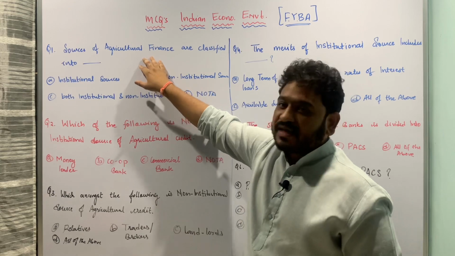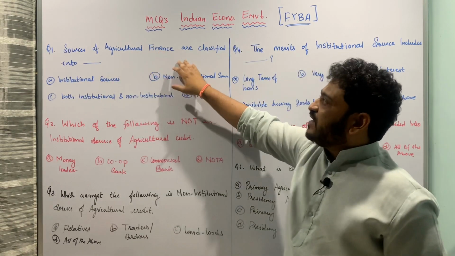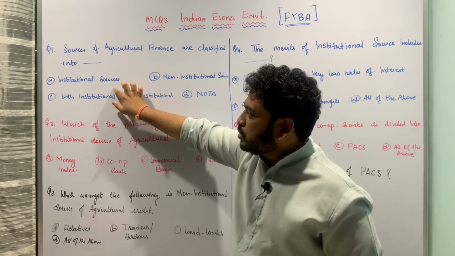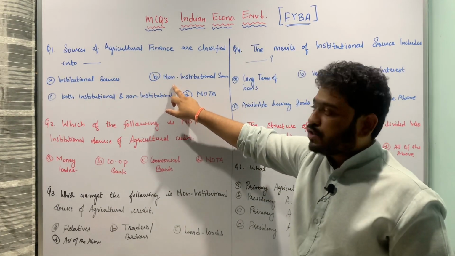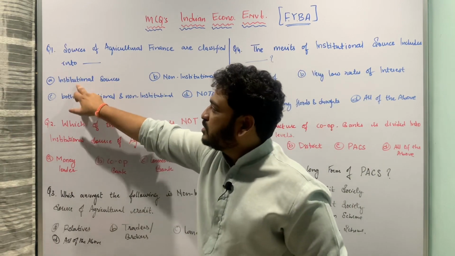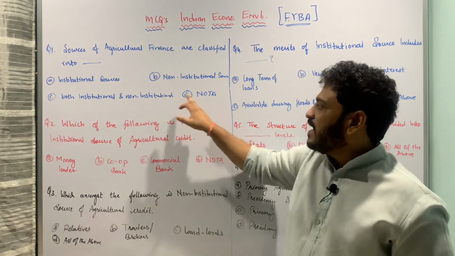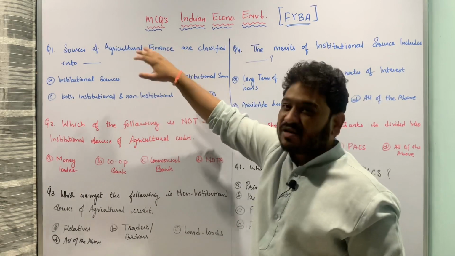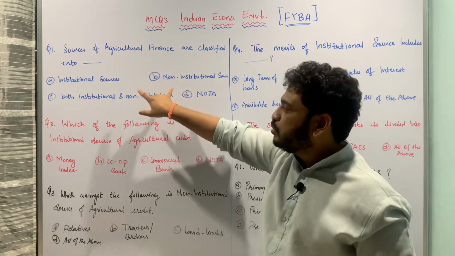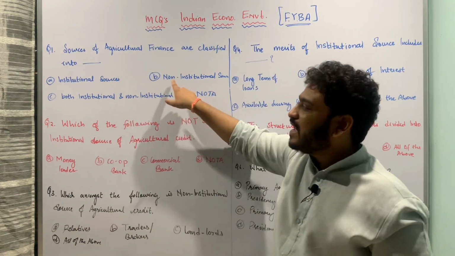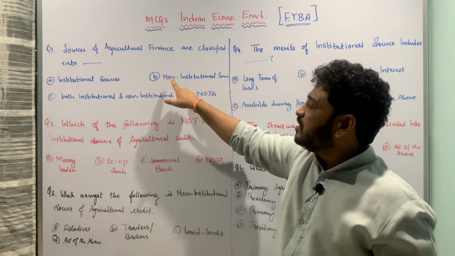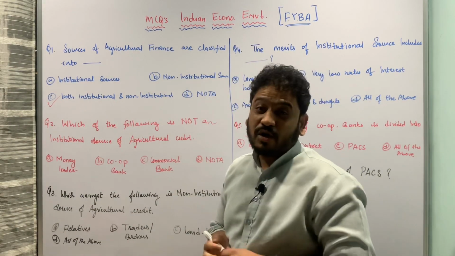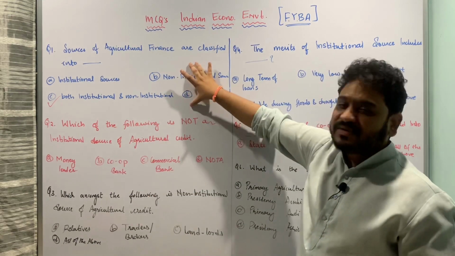So the first question goes like this: sources of agricultural finance or credit are classified into A. institutional sources, B. non-institutional sources, C. both institutional as well as non-institutional sources, and D. none of these. So therefore the broader classification of agricultural finance or agricultural credit is into two of these, that is institutional sources and non-institutional sources. So here the correct answer is option C, which is both institutional as well as non-institutional sources. So I hope this MCQ is pretty much clear.